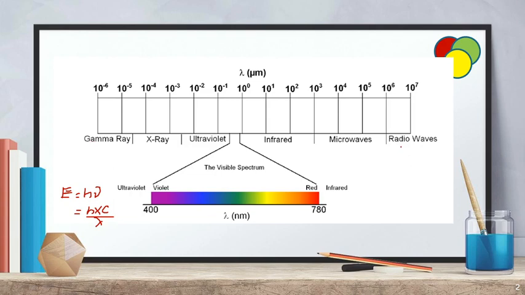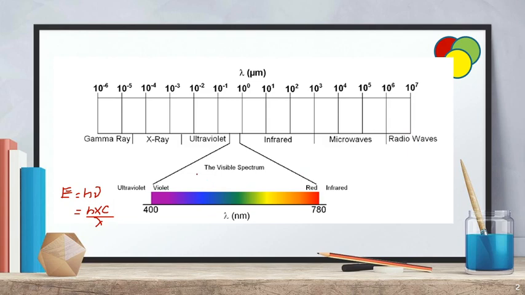Wavelength here is given as 10 to the power of minus 6 micrometers, and for the radio wave it is ending at 10 to the power of 7 micrometers. That means you are finding an increase in wavelength and a decrease in energy value. So the highly energetic radiation is gamma radiation and the least energetic radiation is radio waves.